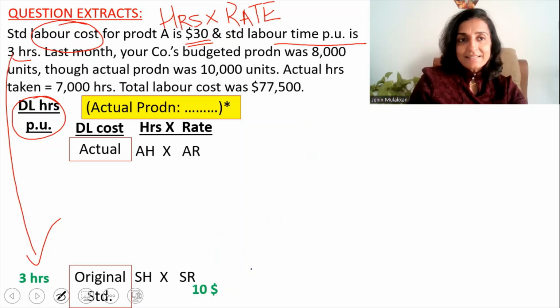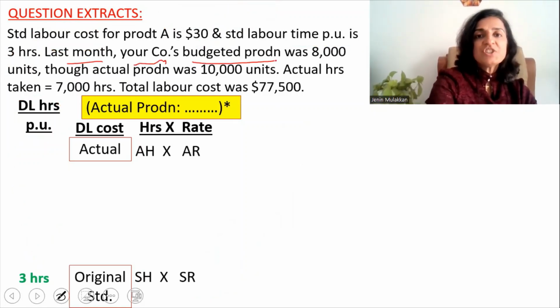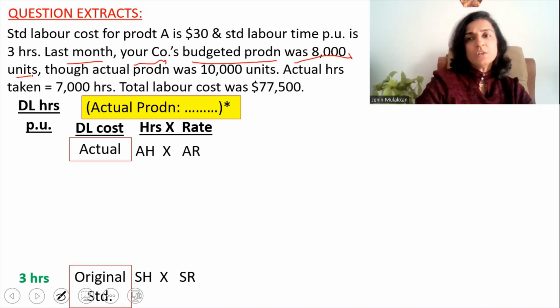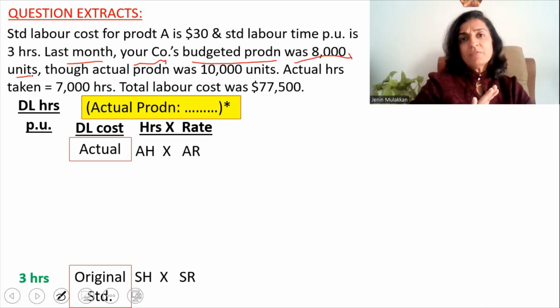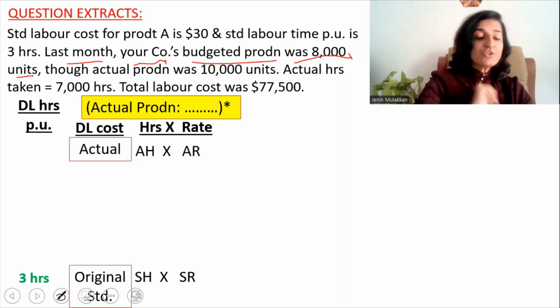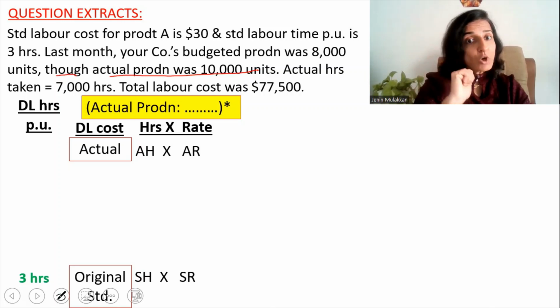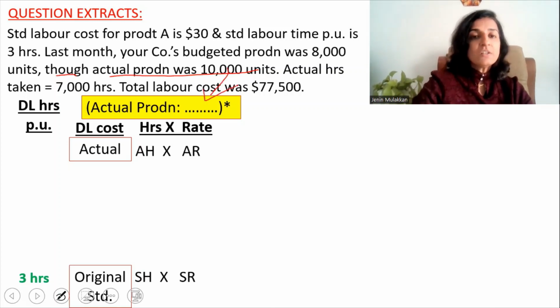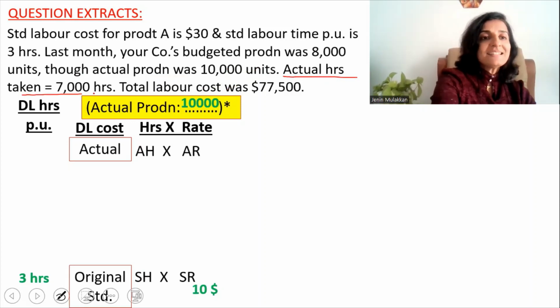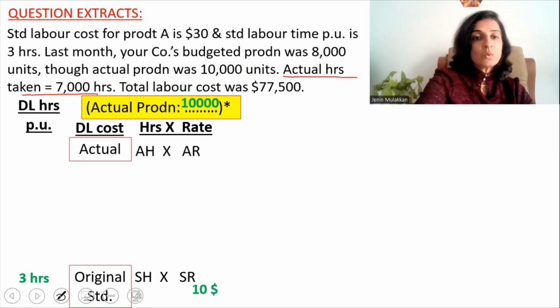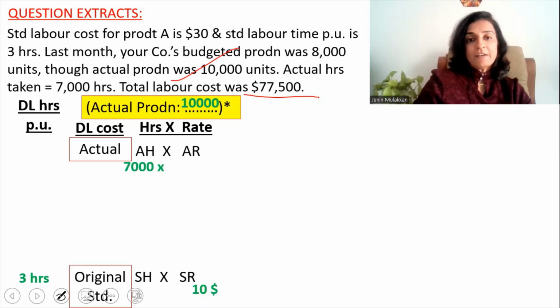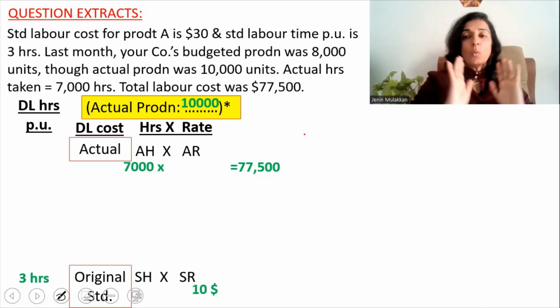Now, moving to the next sentence. Last month, your company's budgeted production was 8,000 units. We don't need the budgeted production for variance analysis. What we need is the actual production. Actual production was 10,000 units. This is what we need. So we will key in 10,000 units in our format. Actual hours taken equal to 7,000 hours. So against actual hours, we will write 7,000. And the total labor cost was 77,500. So that's the actual cost that will come here.